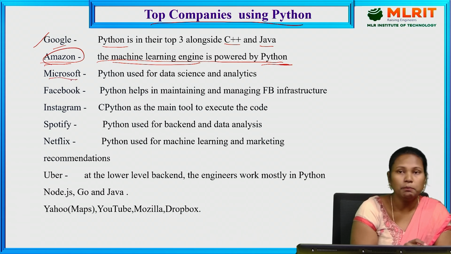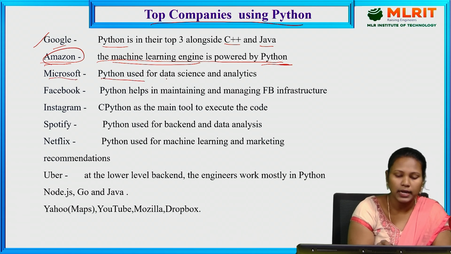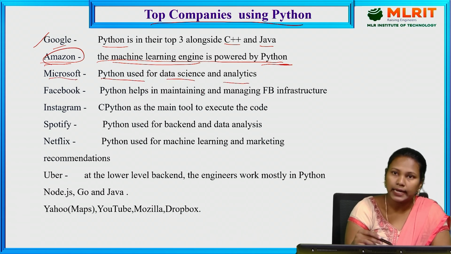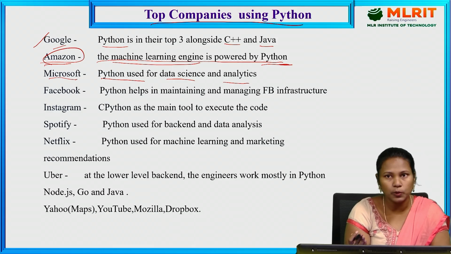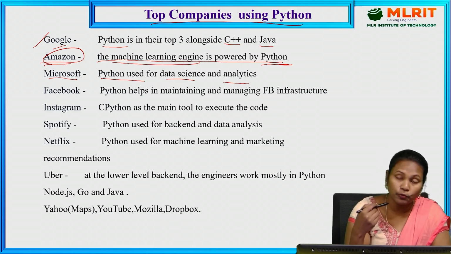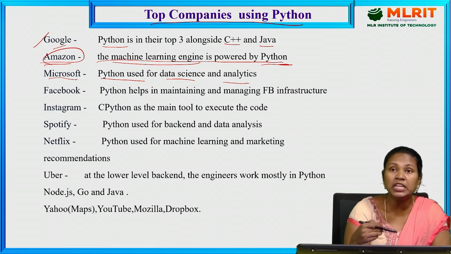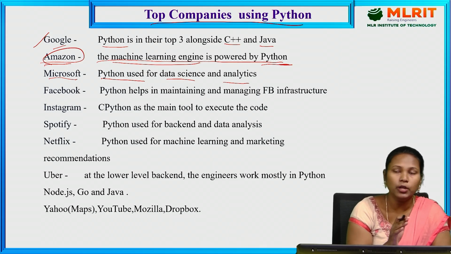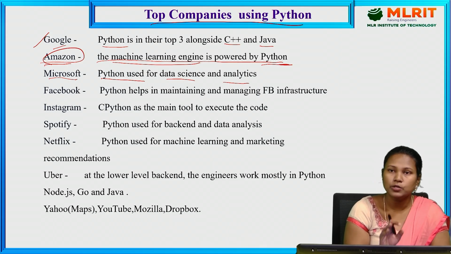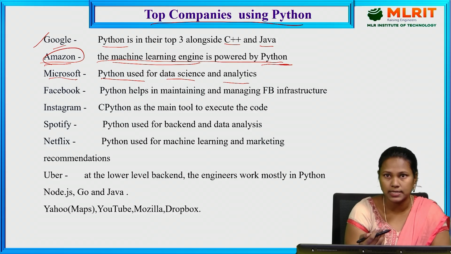The next one, Microsoft. Python is used for data science and analytics. It contains the data, so it performs the analysis. It segregates usable data and non-usable data, and with the help of those data, it generates meaningful data. We have a lot of data in the dump, so we segregate the meaningful data for our work, for our tasks.